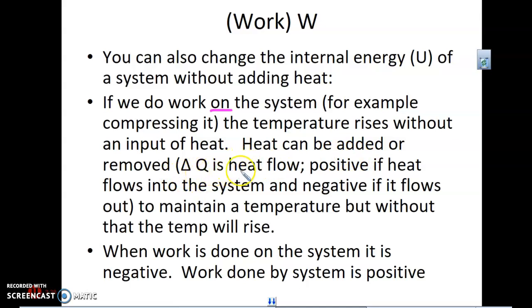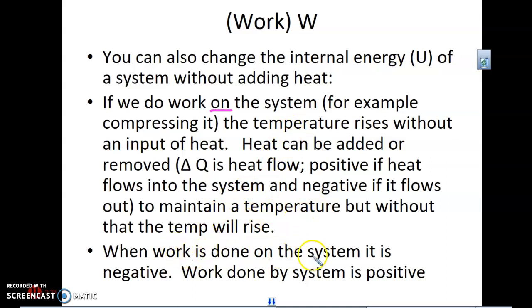Delta Q is heat flow, positive if heat flows into the system, negative if it flows out. But if we don't add or remove heat to maintain a temperature, the temperature is going to rise in this situation by compressing it, or it will drop if I expand it.